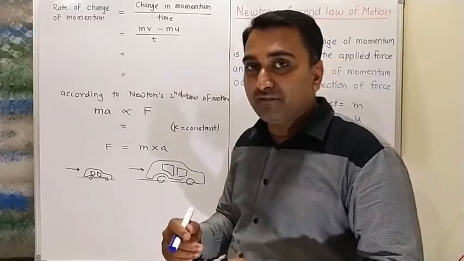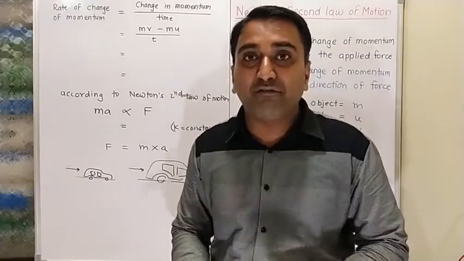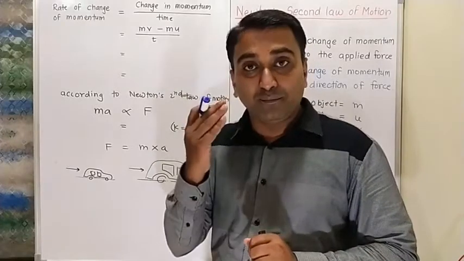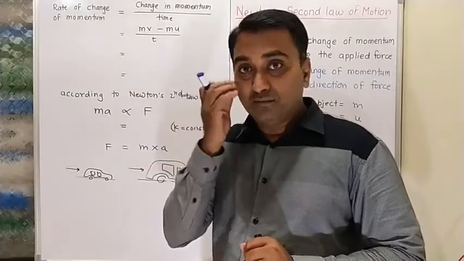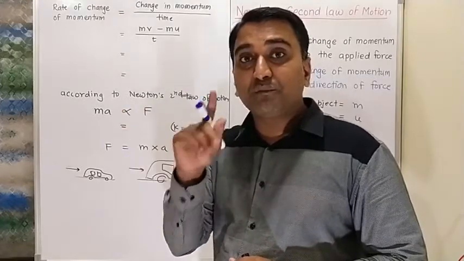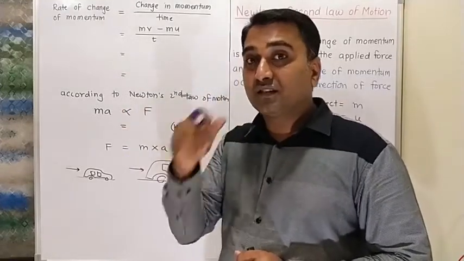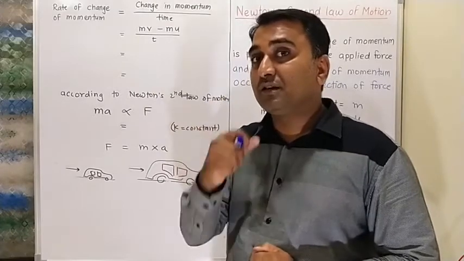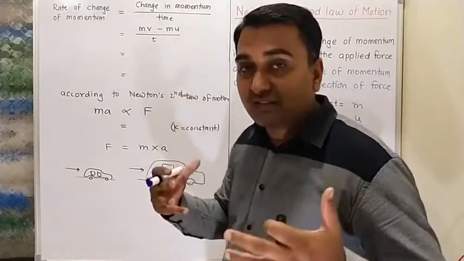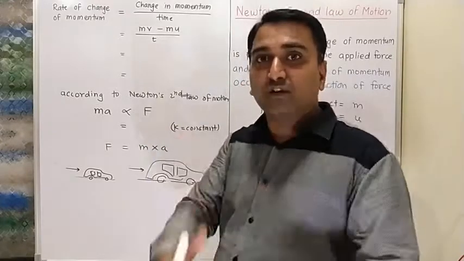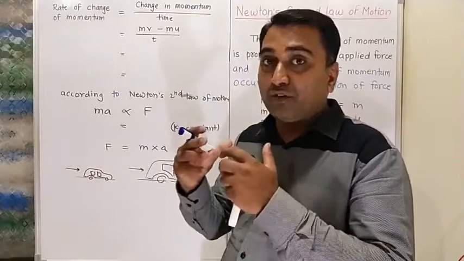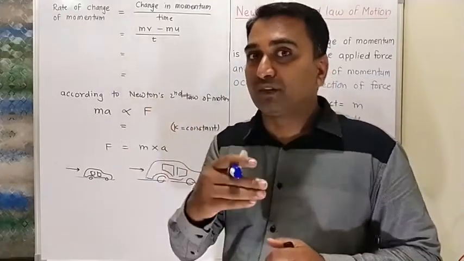Now the elephant is walking towards you with a velocity of 5 meters per second. So what is the momentum? Mass into velocity. So 3000 into 5, that is 15,000 kilogram meter per second, that is the momentum. That means that much effect, that much ability to have an effect on the second object, that is the latter object. And so we have fear when the elephant starts to move towards us.